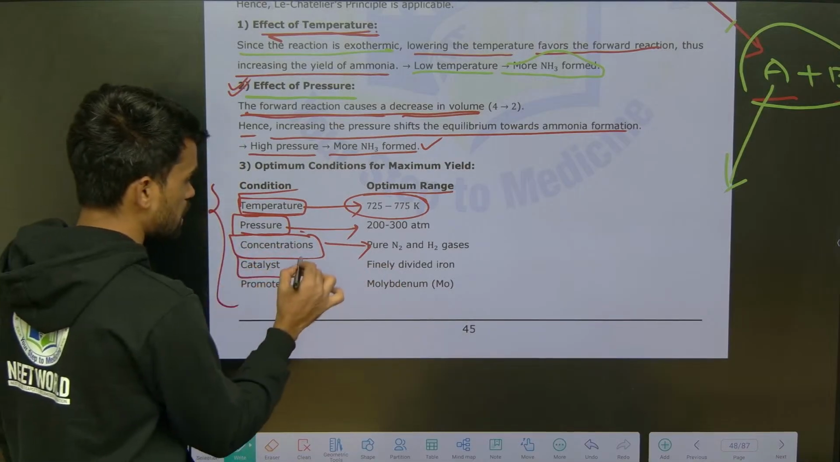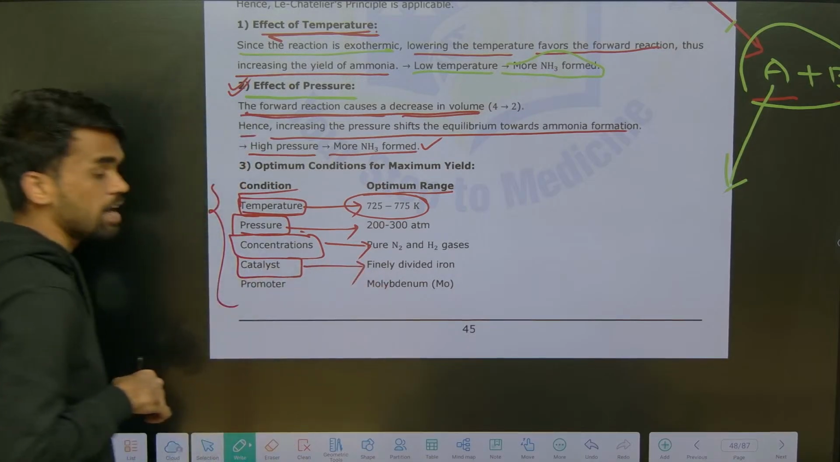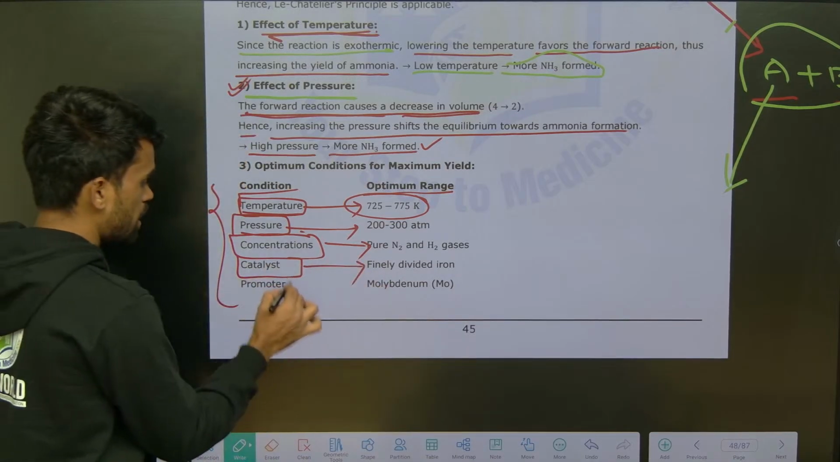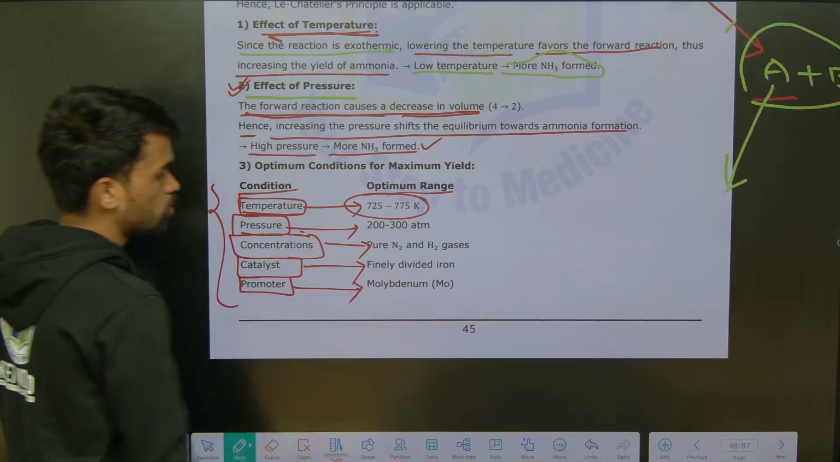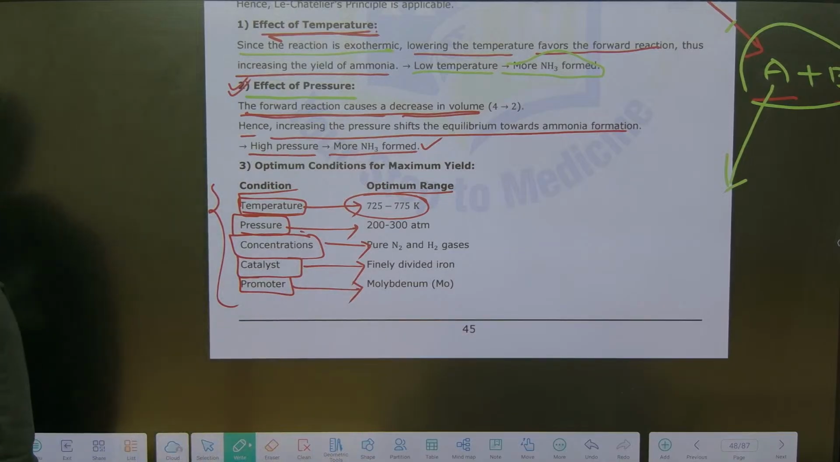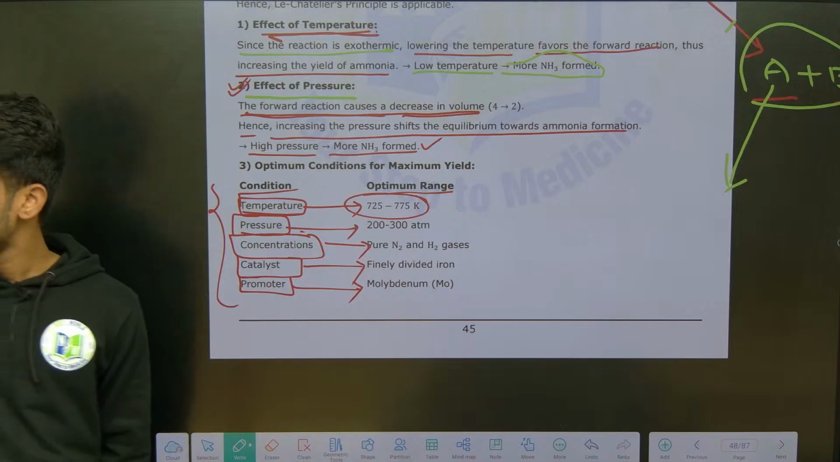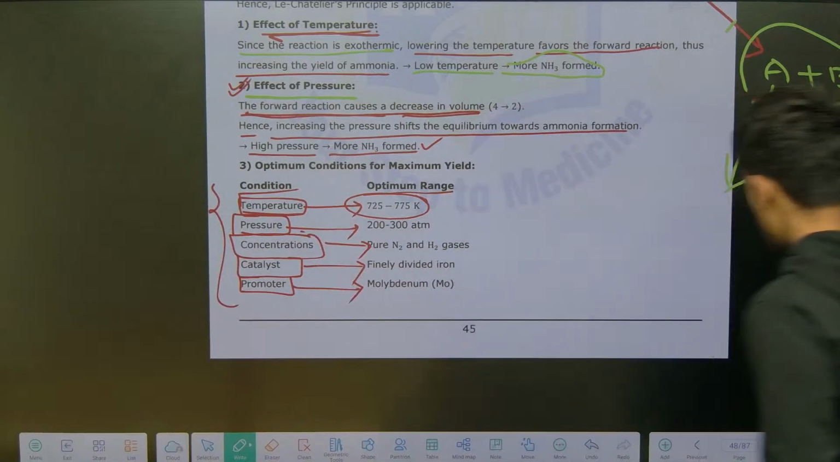Then next, what about the catalyst? The catalyst used here is iron. What is that catalyst? Iron. And the promoter used here is molybdenum. What is the promoter here? Molybdenum promoter is used. Okay, right. These are the things to be remembered from this discussion.